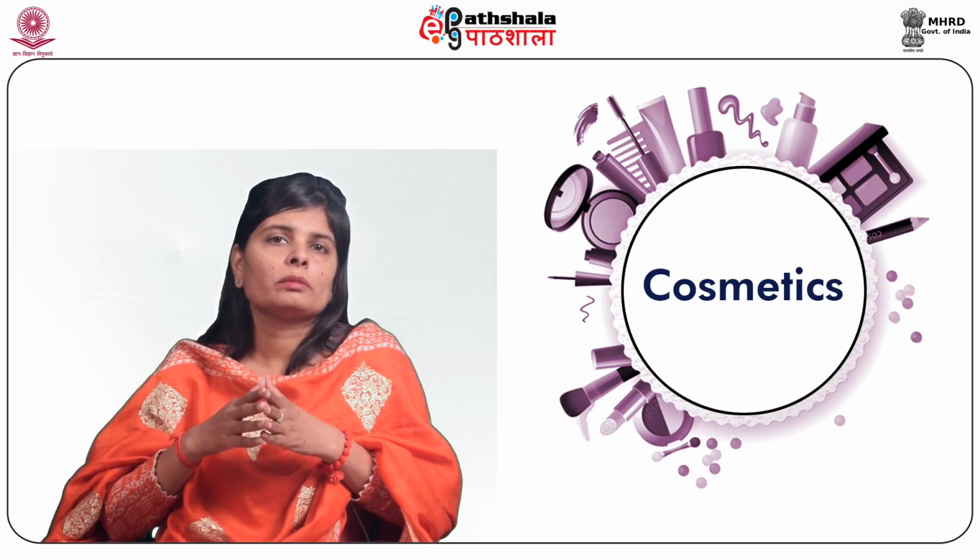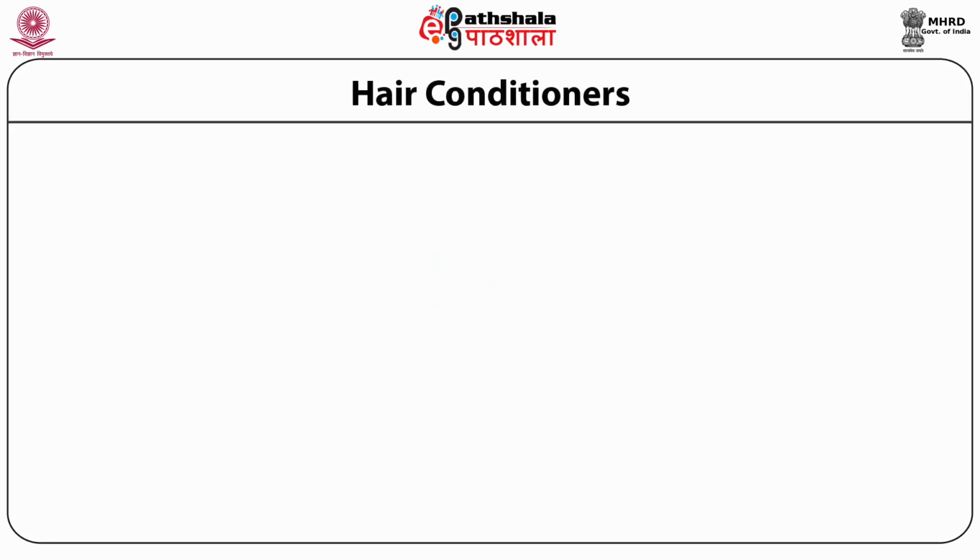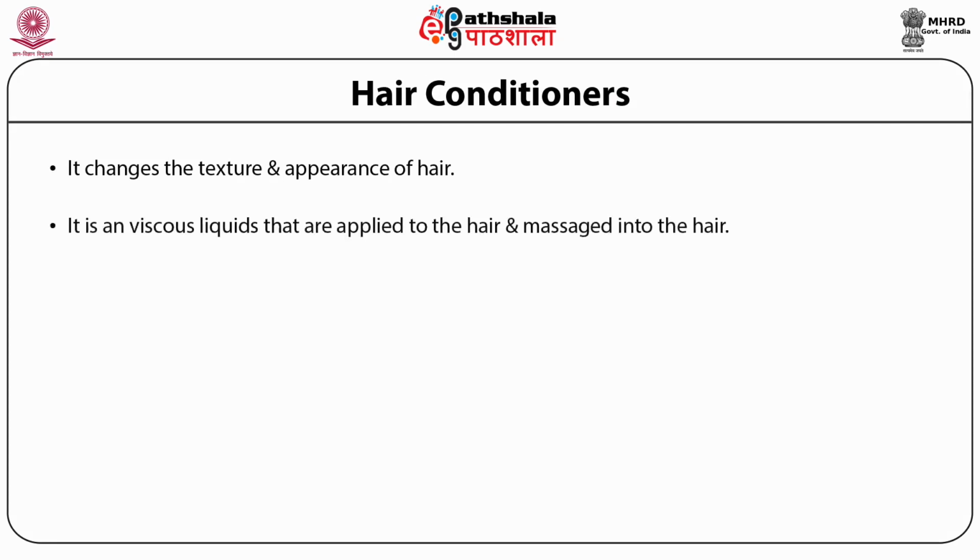Hair conditioner is a hair care product that changes the texture and appearance of hair. Hair conditioners are often viscous liquids that are applied to the hair and massaged into the hair. Hair conditioner is usually used after washing the hair with shampoo. Hair conditioner may contain moisturizers, oils, and sunscreens amongst the other ingredients present.